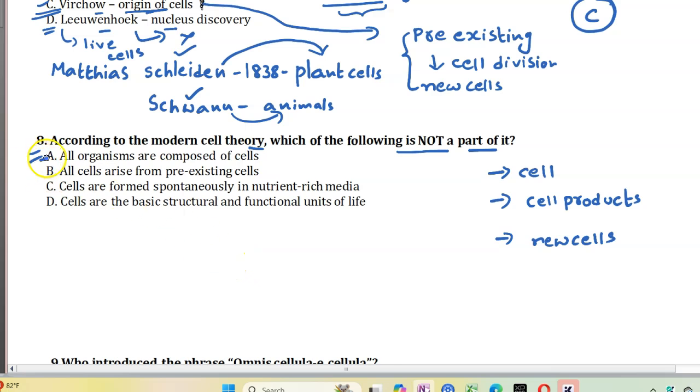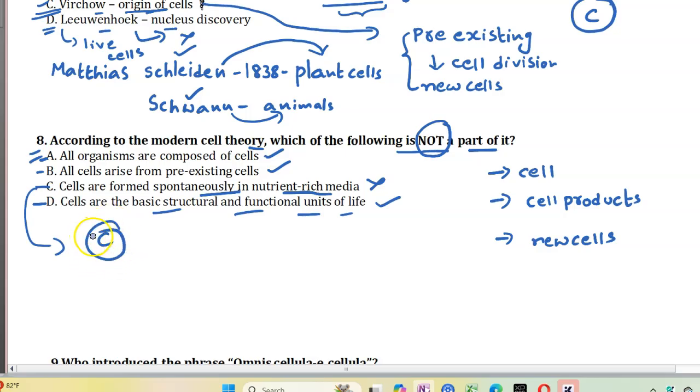Now considering option A, all organisms are composed of cells. This is correct. This is a correct hypothesis. Option B, all cells arise from pre-existing cells. This is also correct. Option C, cells are formed spontaneously in nutrient-rich media. This is incorrect according to the modern cell theory. Option D, cells are basic structural and functional units of life. This is also correct. Hence, what is not part of cell theory is option C. Answer is option C.